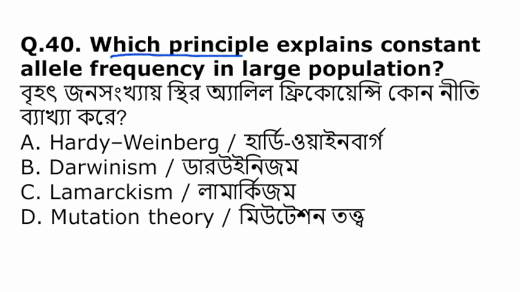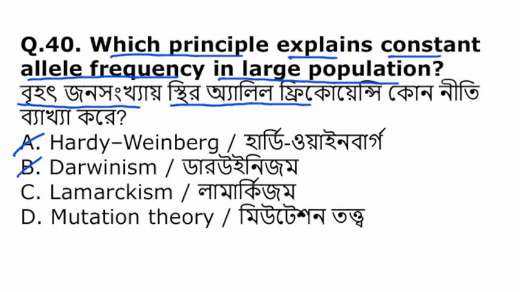Which principle explains constant allele frequency in large population? এর মধ্যে থেকে কোন মানে বৃহৎ একটা জনসংখ্যার স্থির এলিল ফ্রিকোয়েন্সির নীতি কোনটা? Hardy-Weinberg, Darwinism, Lamarckism, mutation theory. So among them, Hardy-Weinberg theory states that allele frequency remains constant in large population, also known as genetic equilibrium.